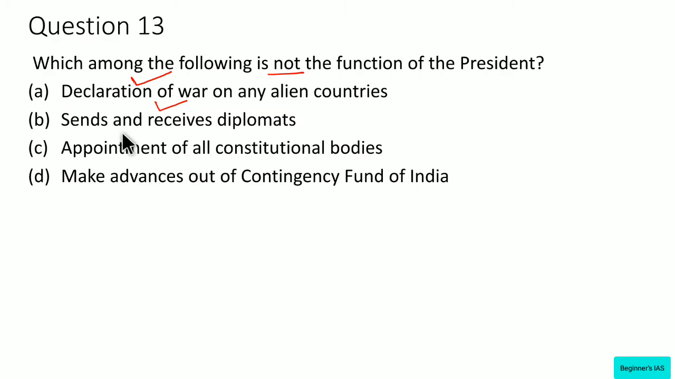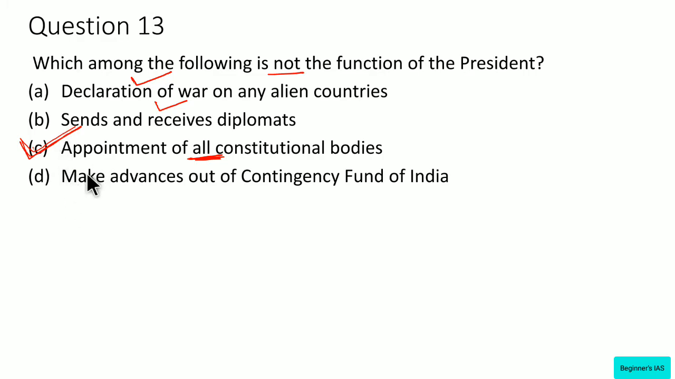Advocate General of State and State Public Service Commission are appointed by the governor, not by the president. Here it is given as appointment of all constitutional bodies. Though the Advocate General of States and State Public Service Commission are also constitutional bodies, they are appointed by the governor. Therefore, this statement is the answer for this question, since we have to identify the not function of the president.